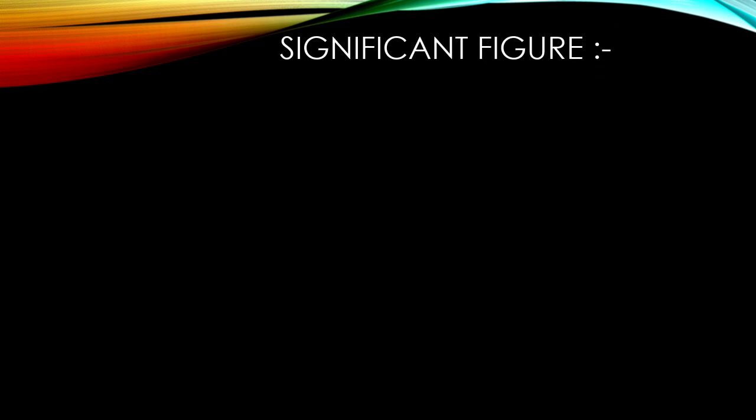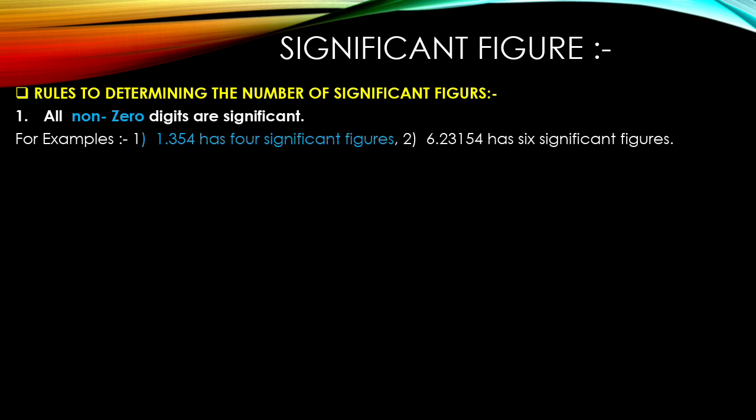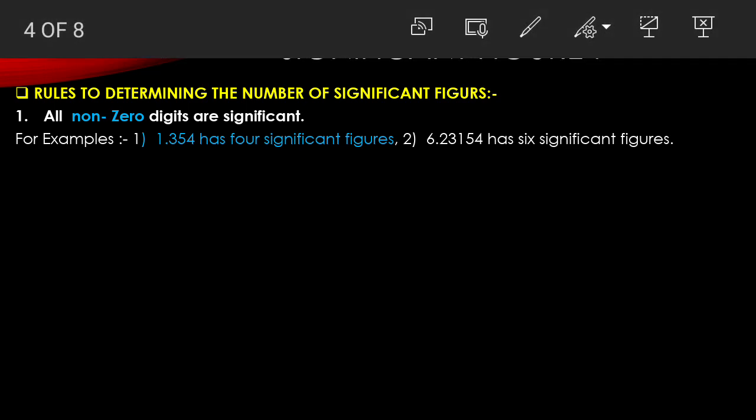Most of you have studied significant figures and the rules to find them. In general, there are 4 rules in chemistry. If you have studied any book, it may be NCERT or Modern ABC, there are only 4 rules. First rule: all the non-zero digits are significant. This non-zero is very important.